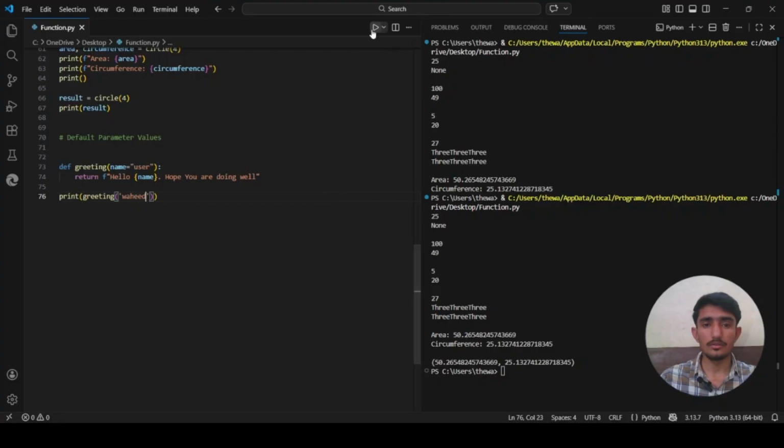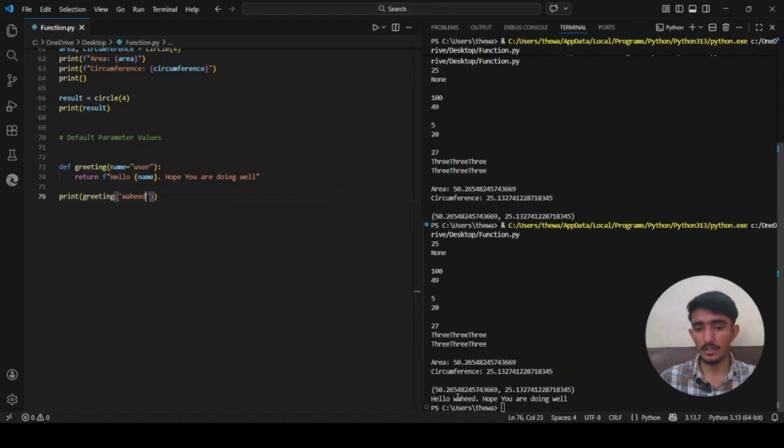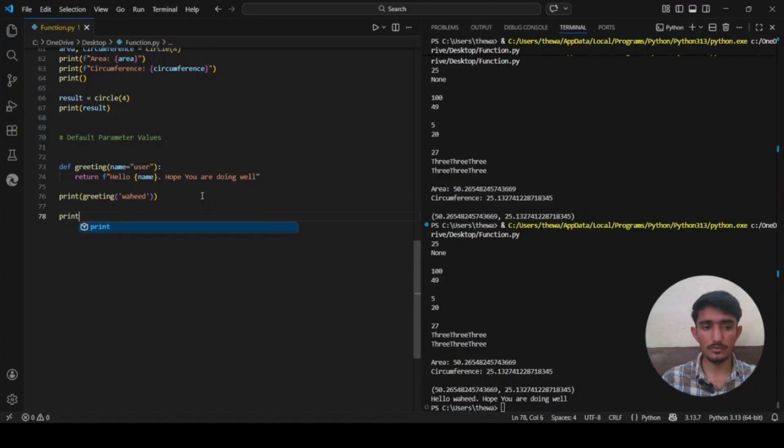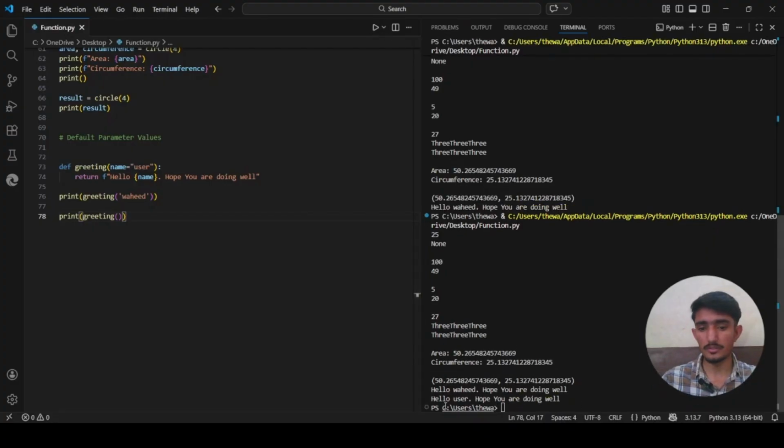So when I run it, it will say hello, whatever name I give as output. So hello guys, hope you are doing well. If we use print with the default argument, it will say hello user instead of Wahid.